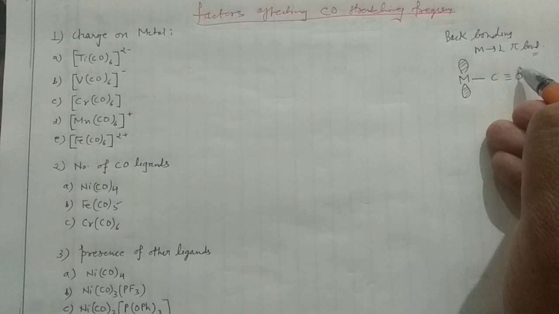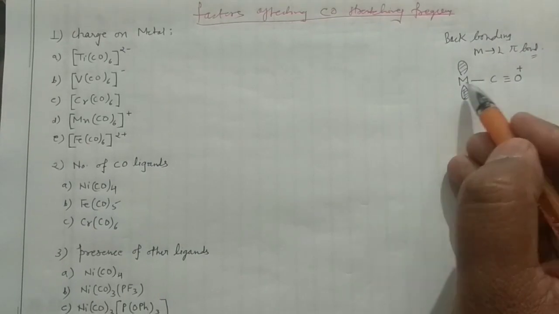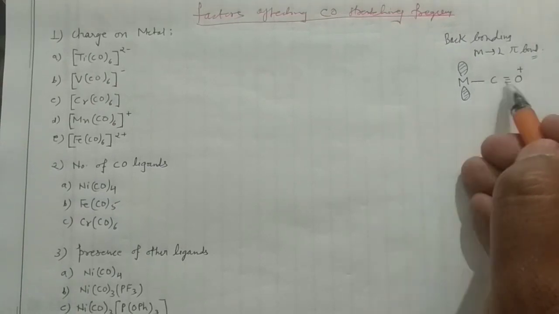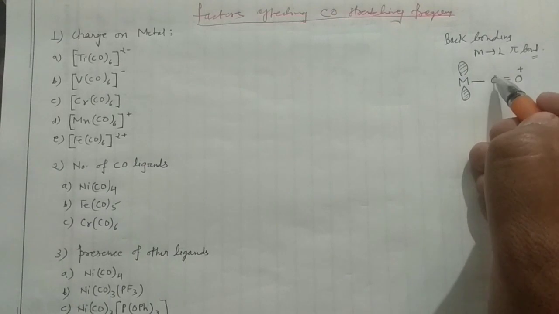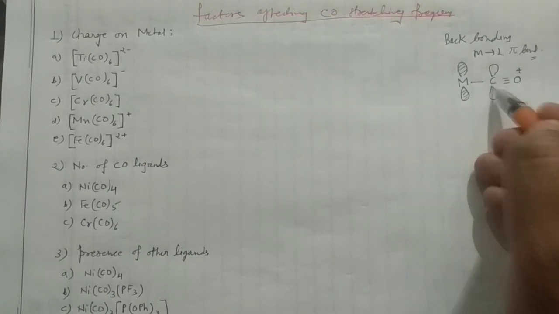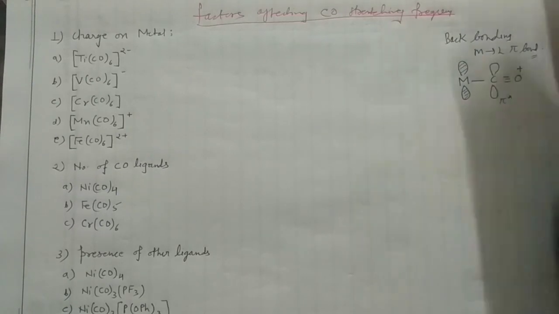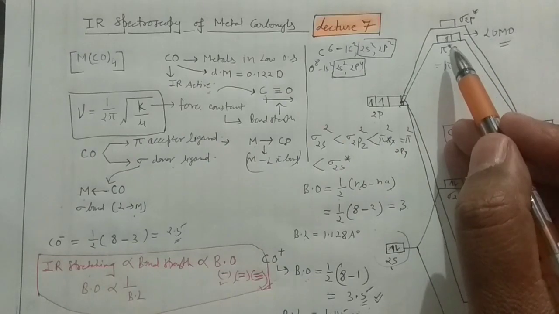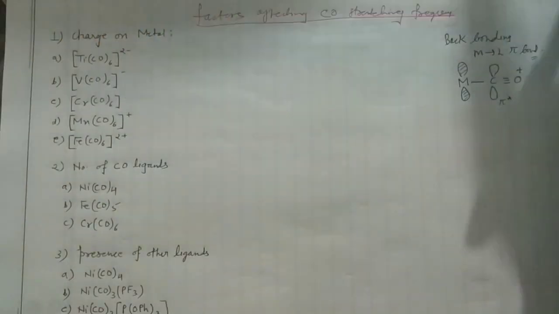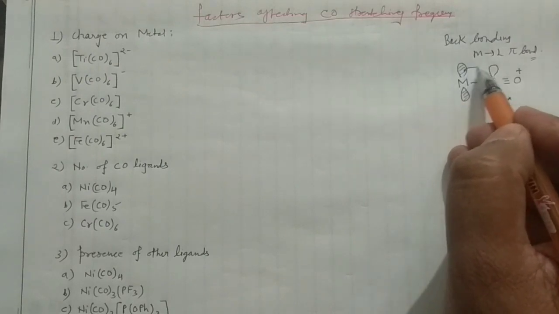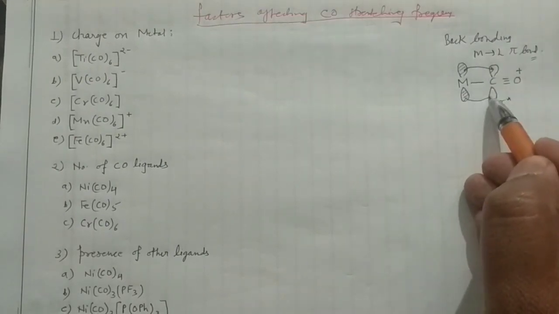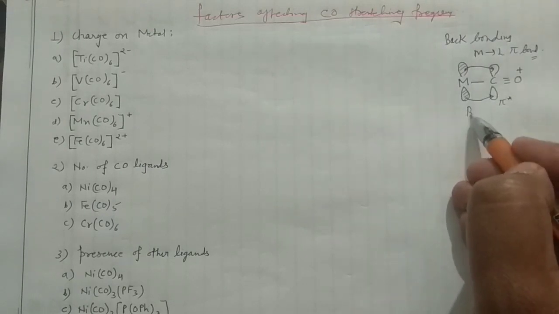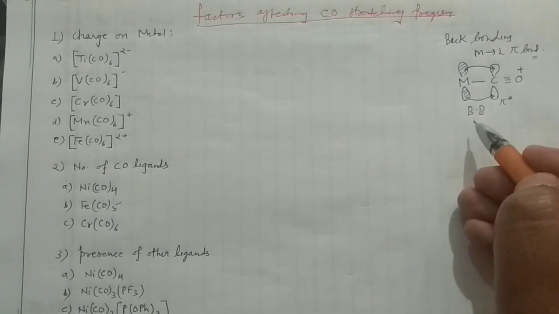Obviously it will have the positive charge over there because one of the electrons is actually donated to the metal to form the sigma bond. So this sigma bond is already present. Now see, this carbonyl has the empty pi anti-bonding orbital. I have explained all these things to you. Here it has the pi anti-bonding orbitals. So in these pi anti-bonding orbitals, what can happen? This metal can donate electron density. So this is the type of back bonding, right? You can write it as BB. I am writing the back bonding for this one.